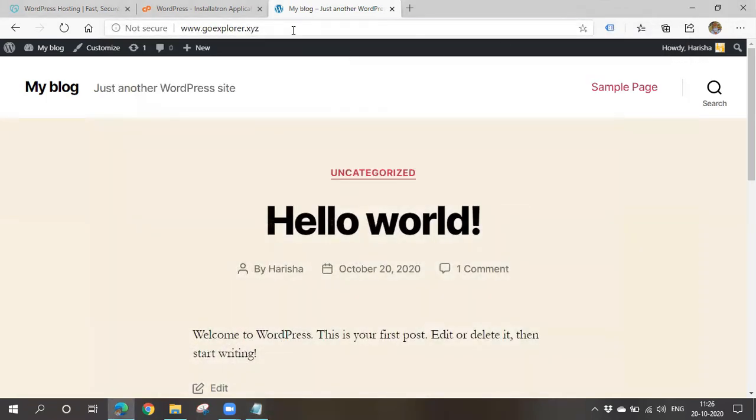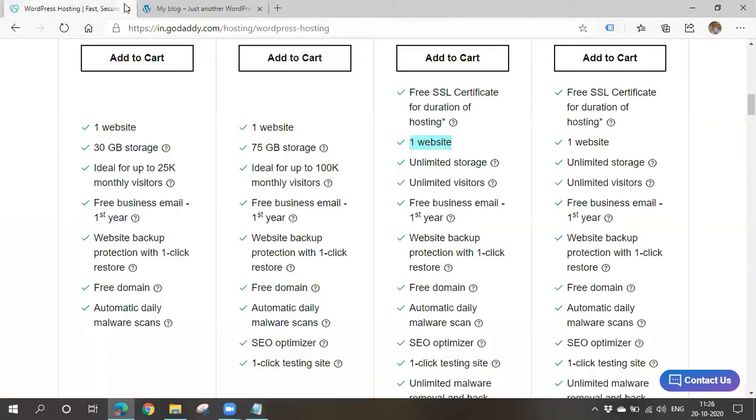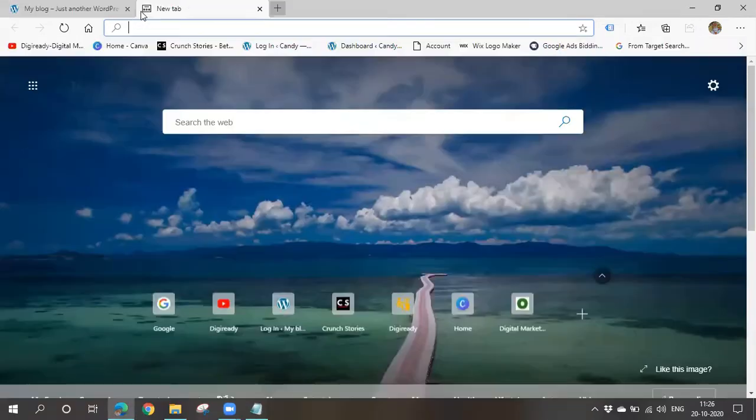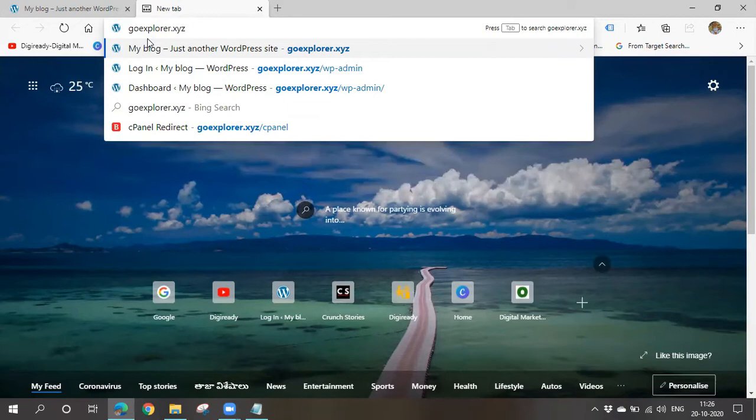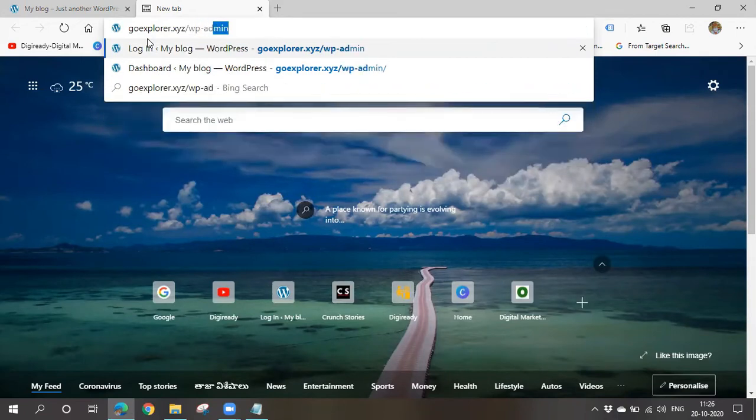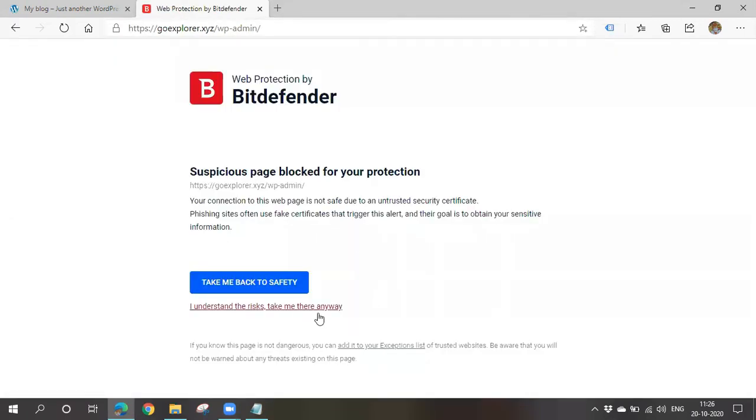So I'll go here. I'll take goexplorer.xyz. This is my domain name or my URL /wp-admin. Now I'll be navigated to the WordPress login page. It will ask me to log in.